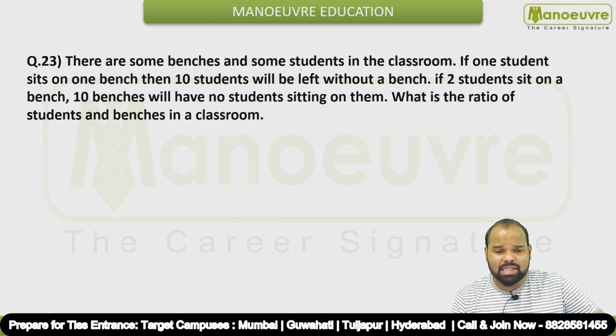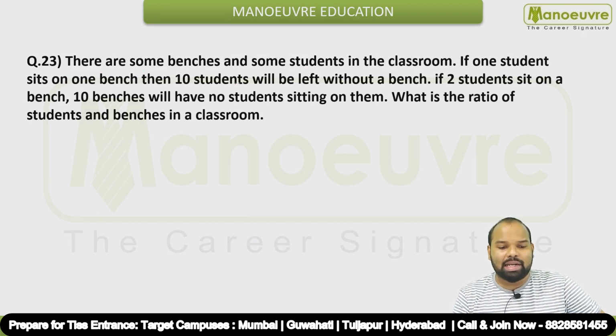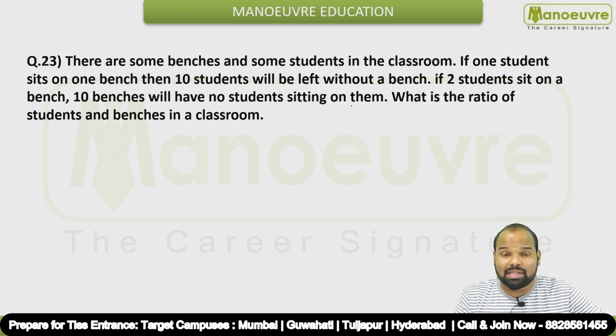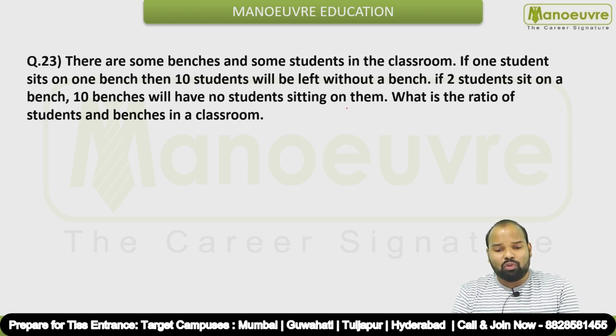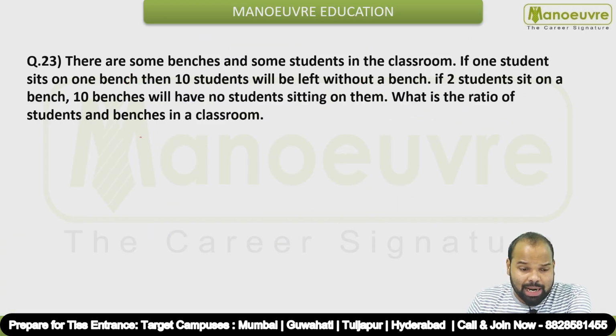There are some benches and some students in the classroom. If one student sits on one bench, then 10 students will be left without a bench. If 2 students sit on a bench, 10 benches will have no students sitting on them. What is the ratio of students and benches in the classroom? Okay, so we have to find the ratio of students and benches in the classroom, guys. Let's start with the solution. To start with, you have to assume that the number of benches is x.